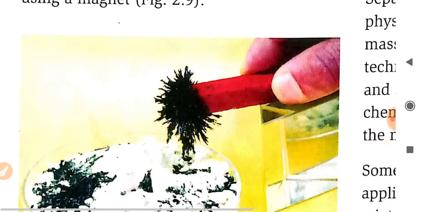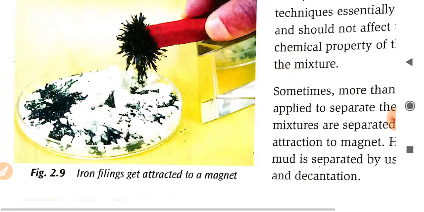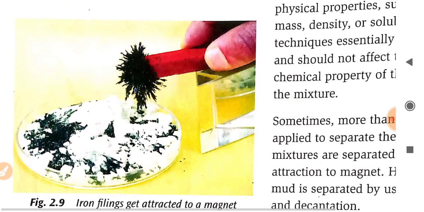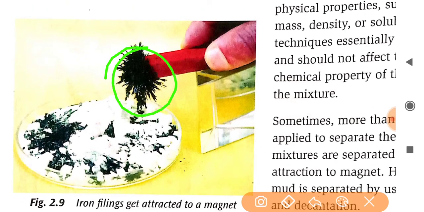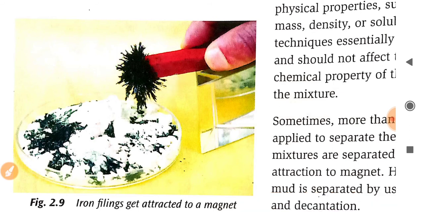So you can see this figure also. These are iron filings. They are attracted by a magnet and can be separated from the mixture of sulfur.